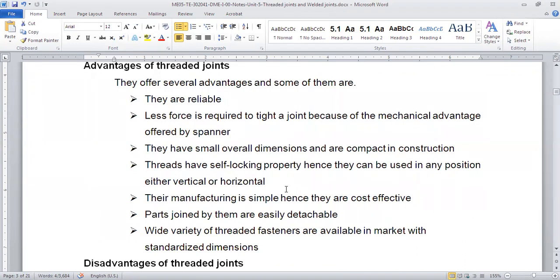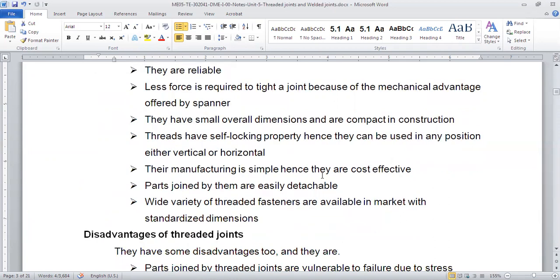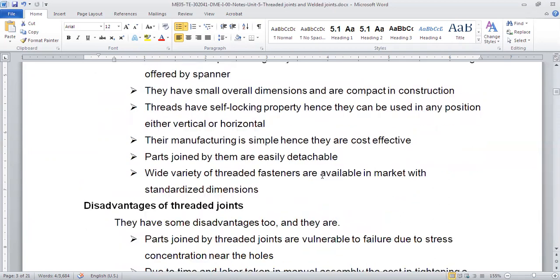Like while tightening the bolts and nuts of a wheel, we want it very tight with a large tensile force in it, but with the help of a spanner we get that mechanical advantage. Okay. The dimensions are small. They have a self-locking property. Manufacturing is easy, so they are not costly. They can easily attach and detach, so they are flexible.